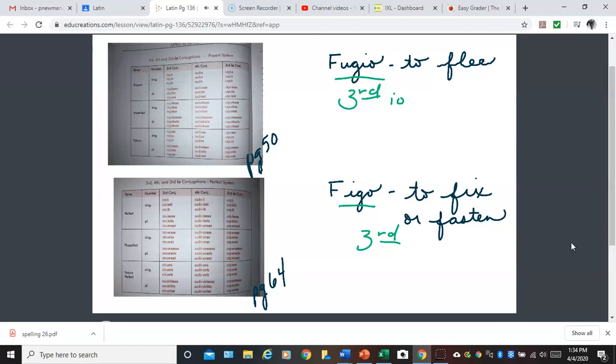I also pulled out page 50 and 64 from your Latin text so I could show you what you would be using to help you with the translation. First of all, of course, we're going to be using the third conjugation column and the third IO conjugation column. On page 36, what is covered, we're going back to the present system, which we've been working in the perfect system, but you'll need to pay attention to present endings, future endings, and then perfect endings as well. All right, so let's get started.